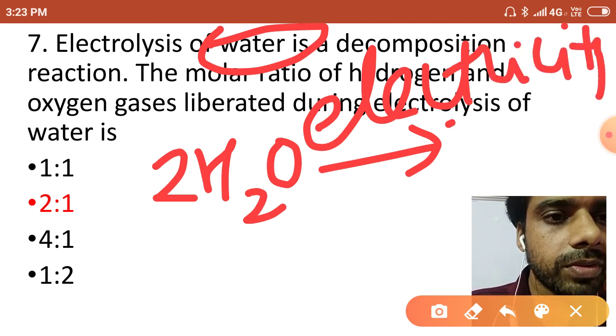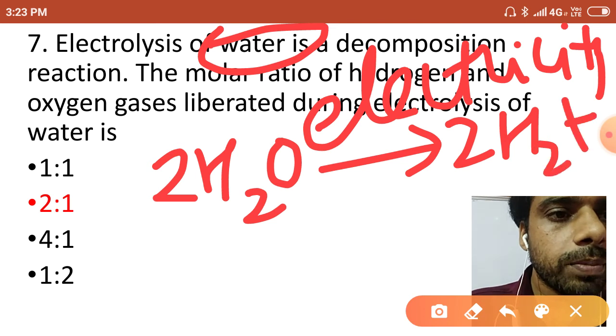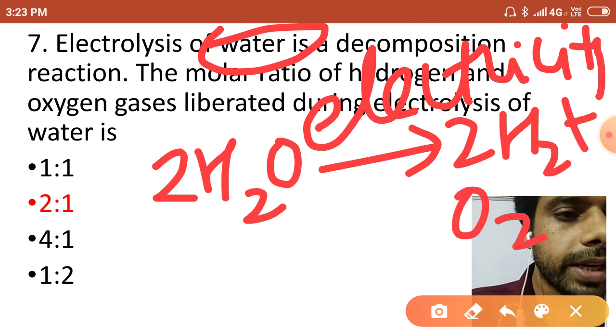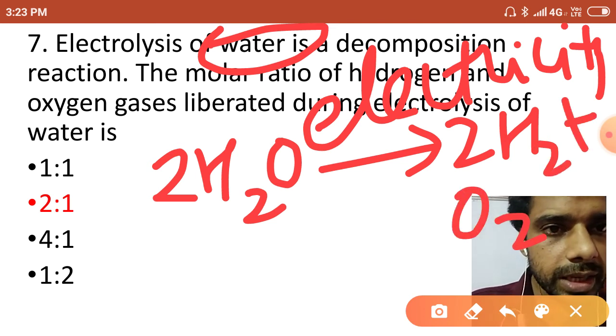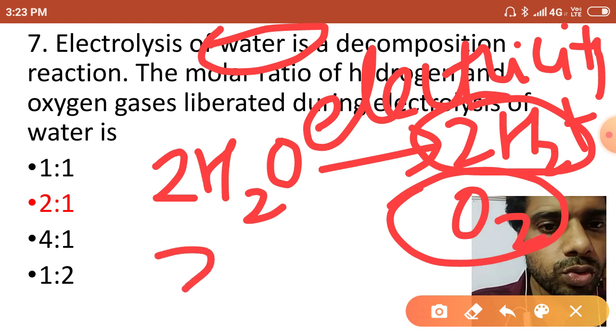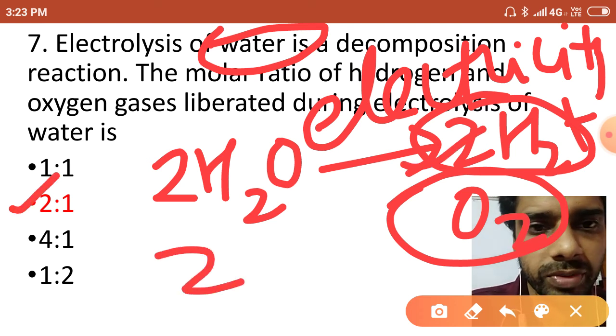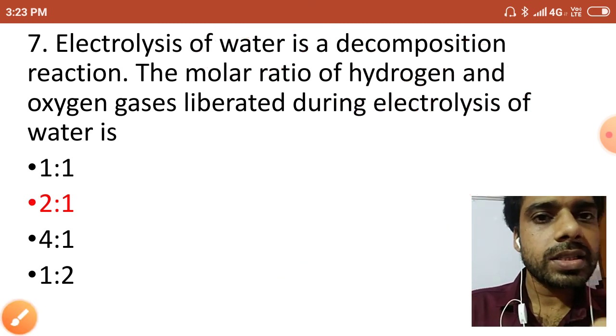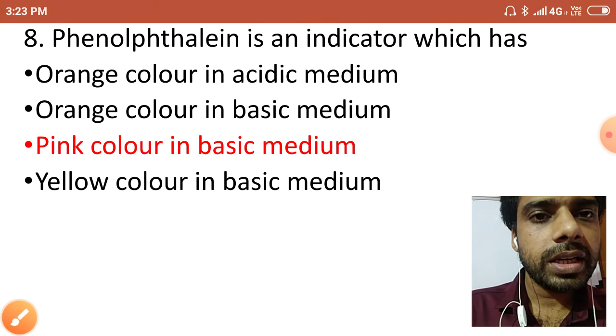What will it form? 2H2 plus O2. Okay? Now the molar ratio: you have to remember 2H2 and 1 oxygen. So 2 molar of hydrogen and 1 molar of oxygen. So 2:1 is the correct answer. You can read that one and do that one.